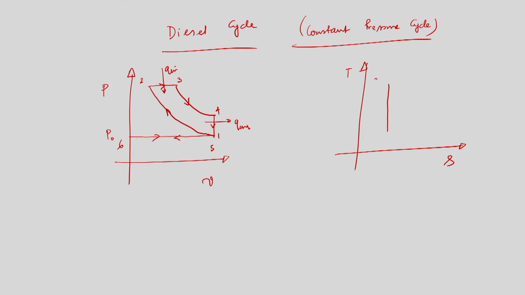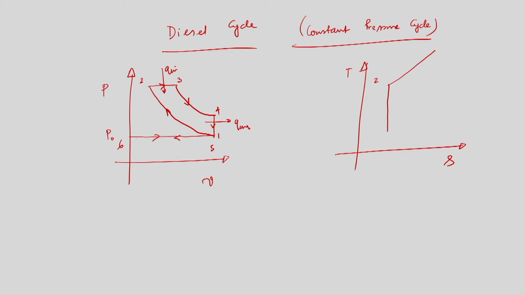The pressures P2 and P3 remain the same, the peak pressure, because we have approximated the combustion process by a constant pressure process. T2 will be high, that is, at the end of the compression process the temperature will be high.